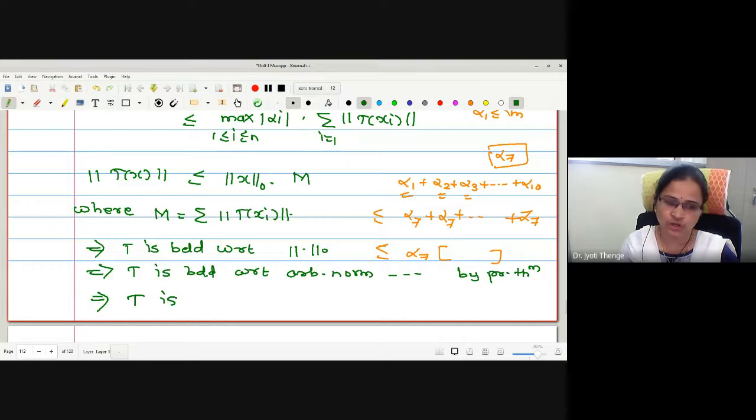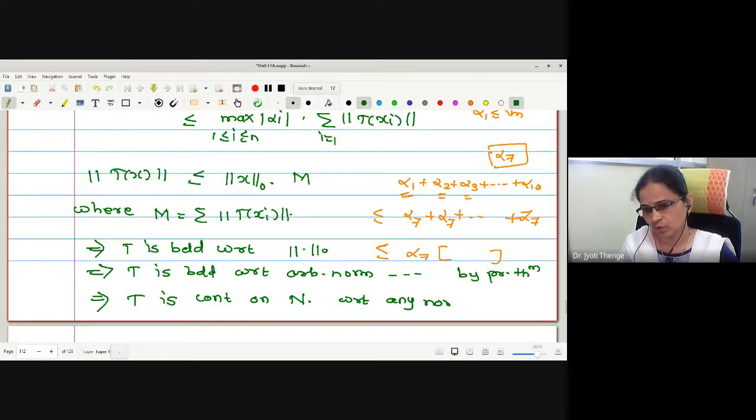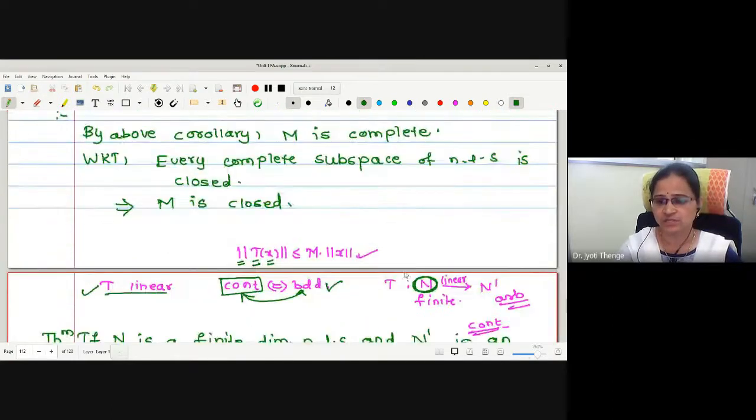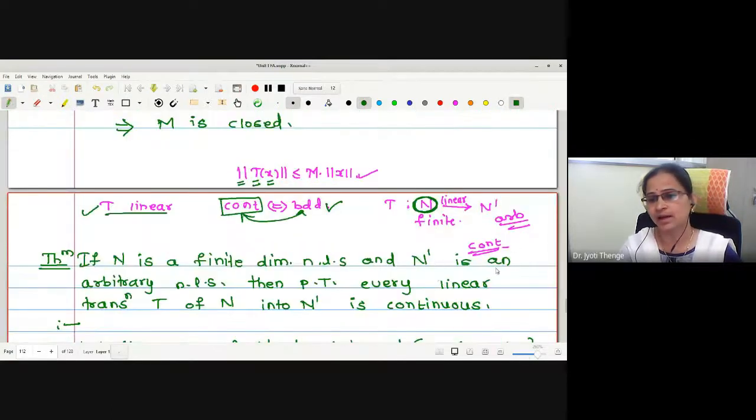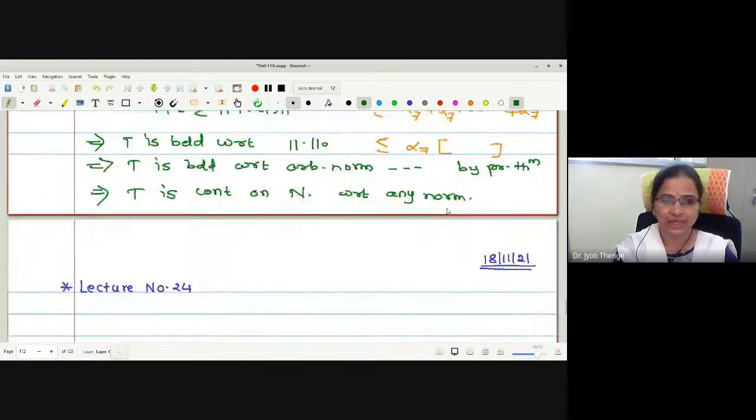May I write t is continuous on capital N with respect to any norm. What the theorem tells us actually is, if your domain is finite dimensional, then linearity implies continuity. Because it is finite dimensional, we can say all norms are equivalent.